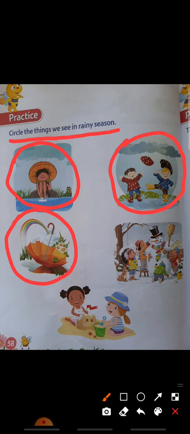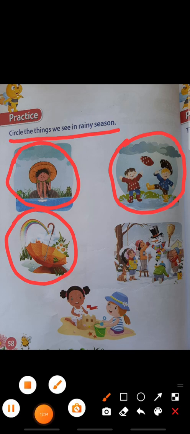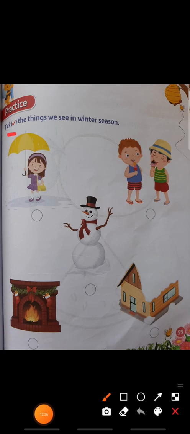Understood? Okay. So next, tick the things we see in winter season. So here, children, you have to tick winter season. So we circled the rainy season pictures. No, here you have to do only winter season. Okay.